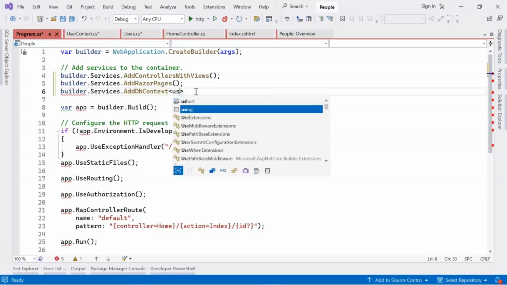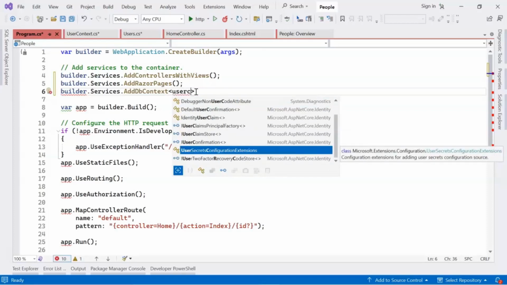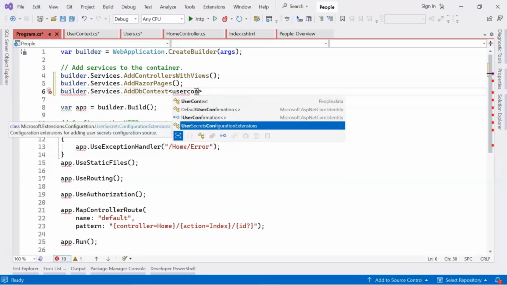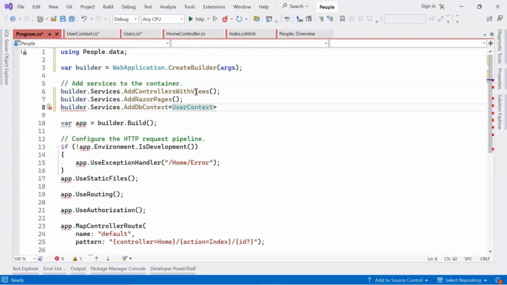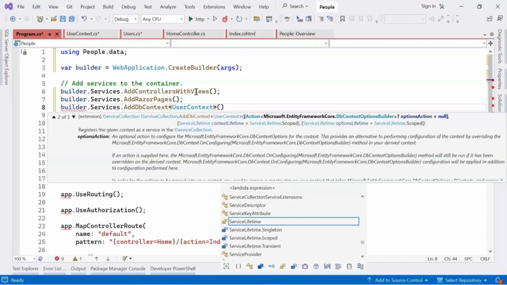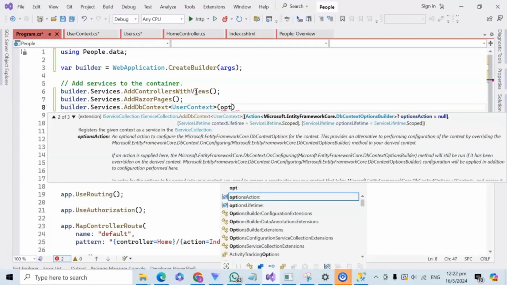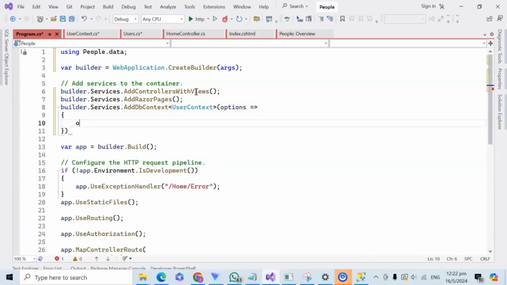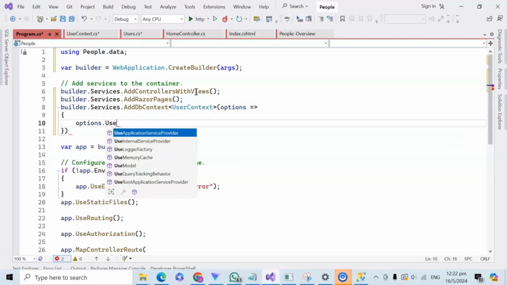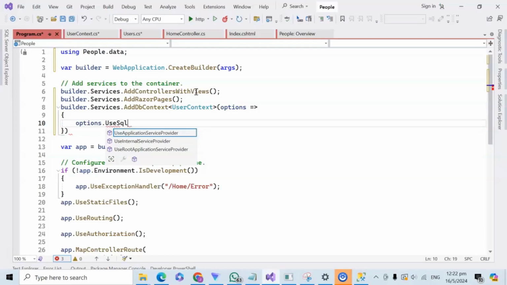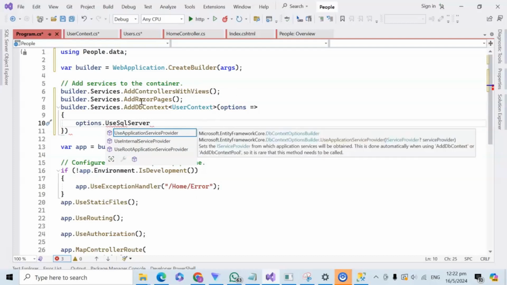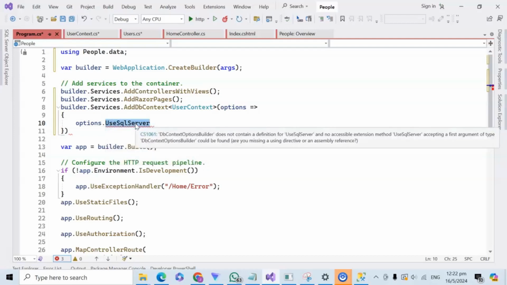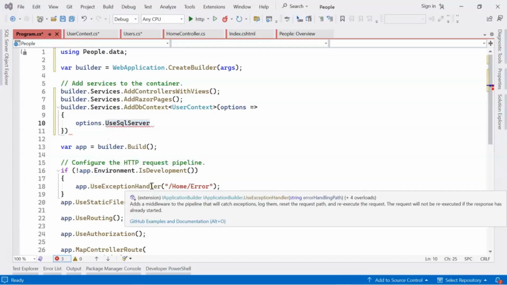Give it the name. DB context is of the name user context. Options, use SQL, control dot. Okay, we need to install Entity Framework Core SQL Server.